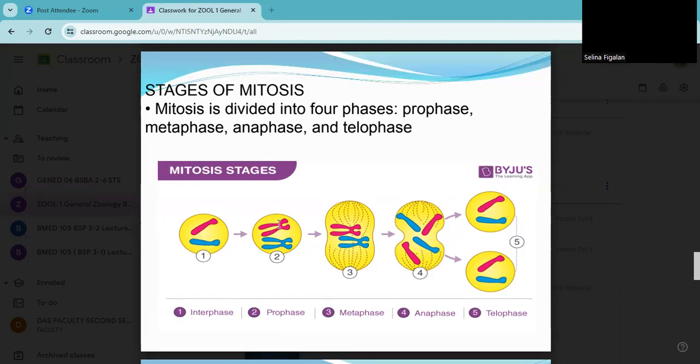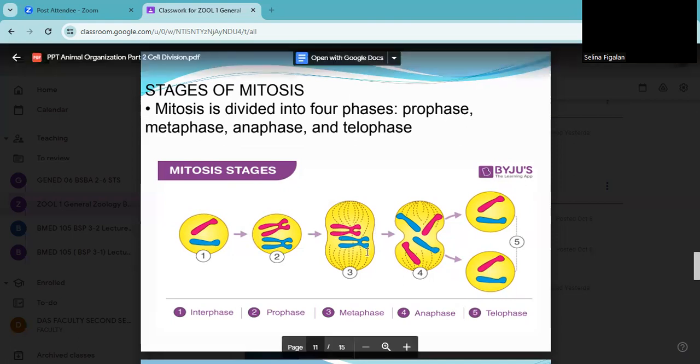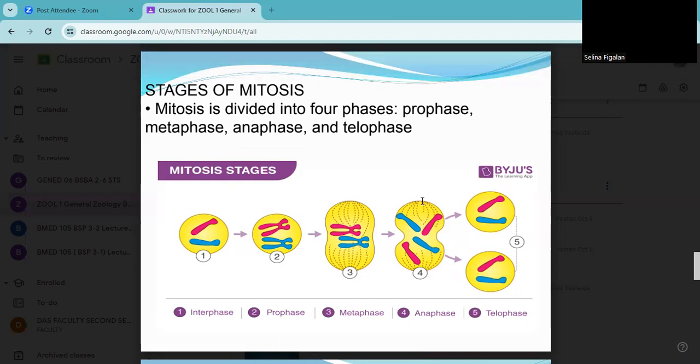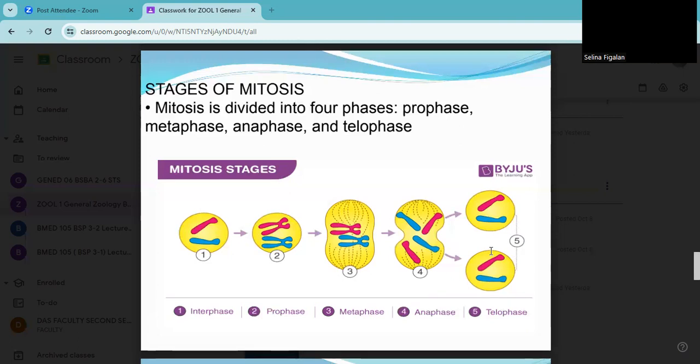Pag nagre-replicate na siya, class, under the prophase, okay, it begins with a duplication. So there are 92 chromatids here. So 46 mula dito and then 46 mula dito. And it goes into the equator or nasa gitna. Okay, habang tumatagal, along the anaphase, hihilain to with the same sex. Okay, so it goes along the side of the nucleus, through the help of the spindles. Okay, hihilain siya patagilid and it forms two daughter cells in terms of telophase.